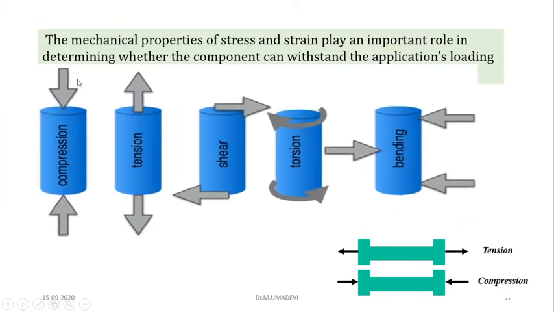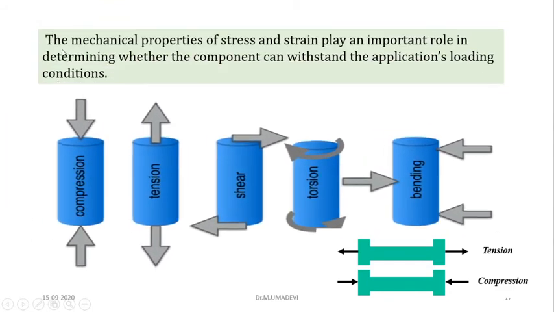And here I have given some examples. So we know that stress and strain are mechanical properties of the material, and they play an important role in determining whether the component can withstand the applied loading conditions. See here, this is the compression. As I told you previously, compression means both the forces act towards each other. Tension or tensile force means both will act opposite to each other. Then shearing means this is a vertical one and this is a horizontal force in the opposite direction.